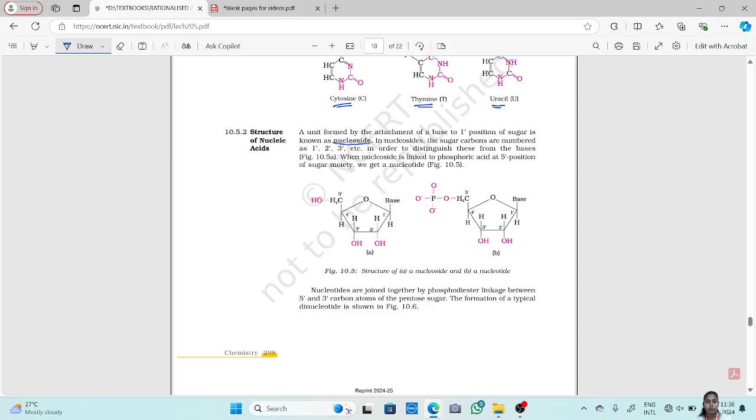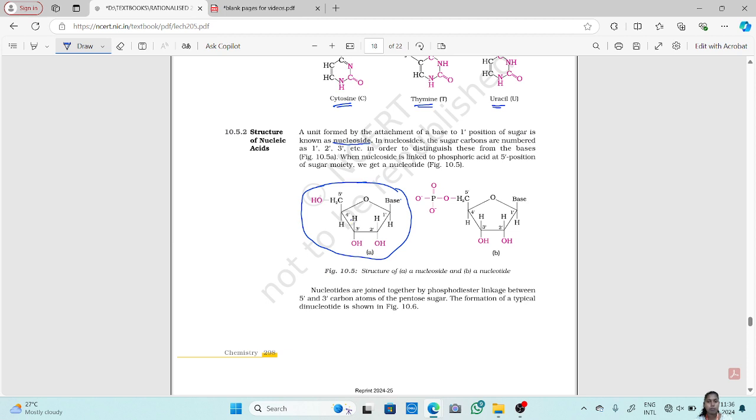Okay, now this is a nucleoside. Okay, what a nucleoside is: this is a ribose sugar, right, beta D ribose sugar.